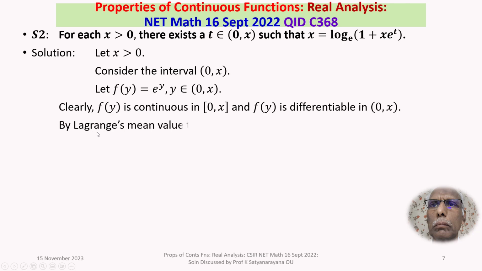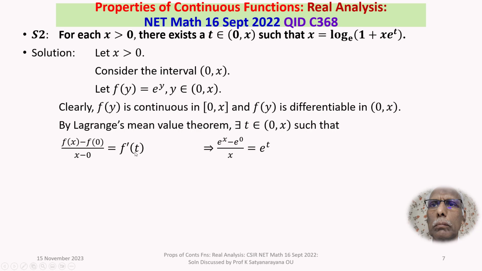Therefore, we apply Lagrange's mean value theorem. Then it says there exists a t belongs to the open interval 0 comma x such that f of x minus f of 0 by x minus 0 is equal to f prime t. f of x is e power x, f of 0 is e power 0, and f prime t is e power t only. Cross multiply, we will get e power x minus 1 is equal to x e power t. That is, e power x is equal to 1 plus x e power t.